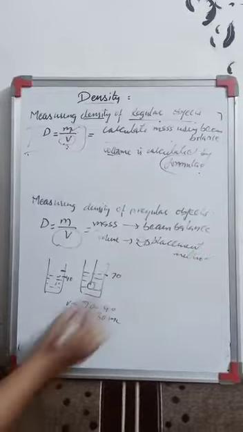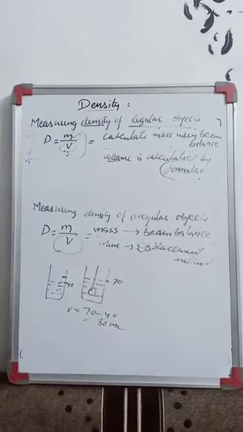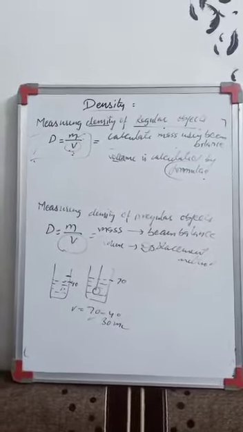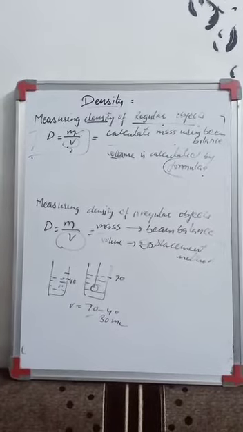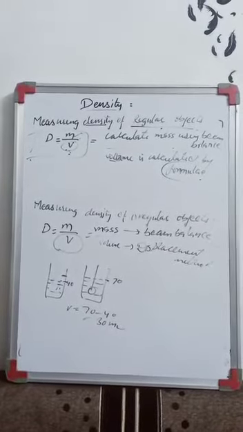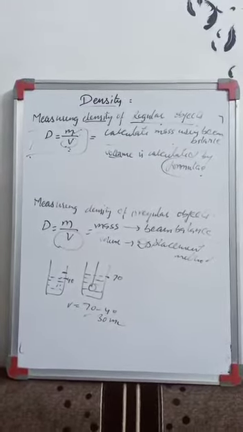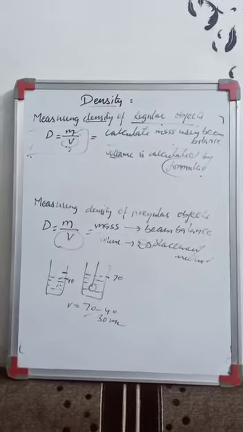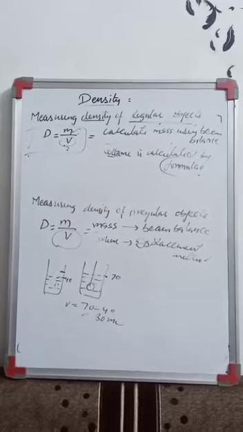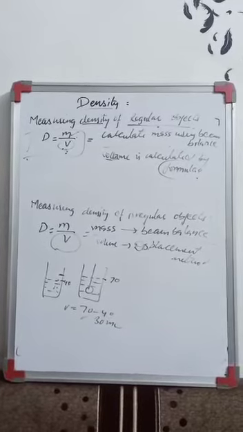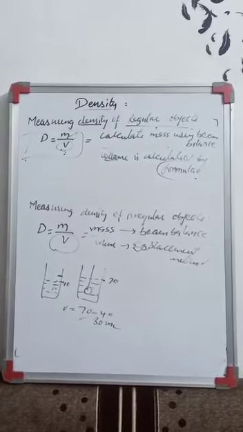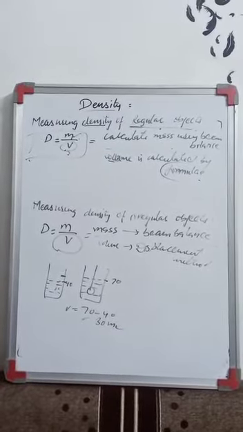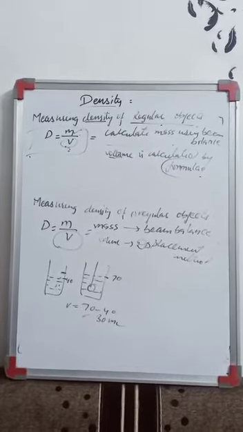So in this way, whether you have a regular object or an irregular object, you can calculate the density. So what do you need for the density? Mass and the volume. Mass you can get directly by the beam balance, and for the volume either you use the formula or you use the displacement method. With that you will get to know the density.